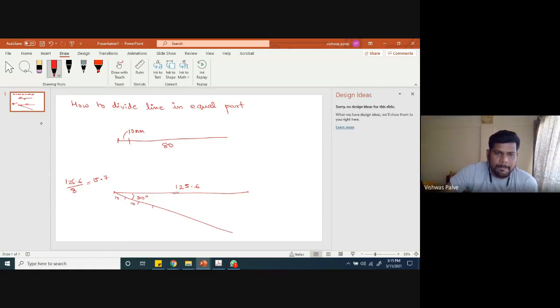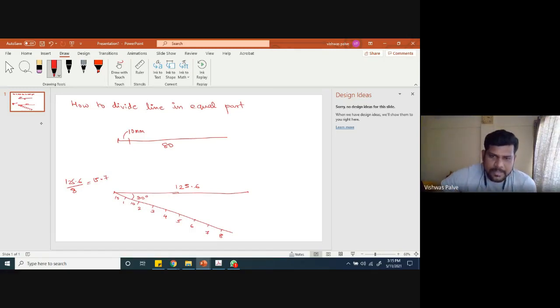So this will be my 1, 2, 3, 4, 5, 6, 7, and 8. Is that clear? I can draw a line of 10 millimeter each, right? So I will get 8 divisions on this inclined line. This is easy because it is 10 millimeter, 10 millimeter, 10 millimeter each.